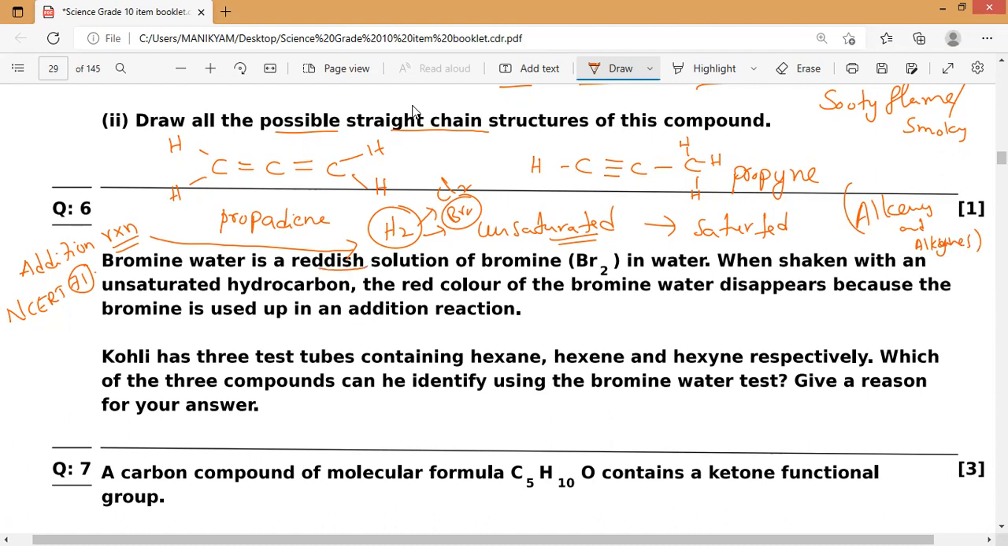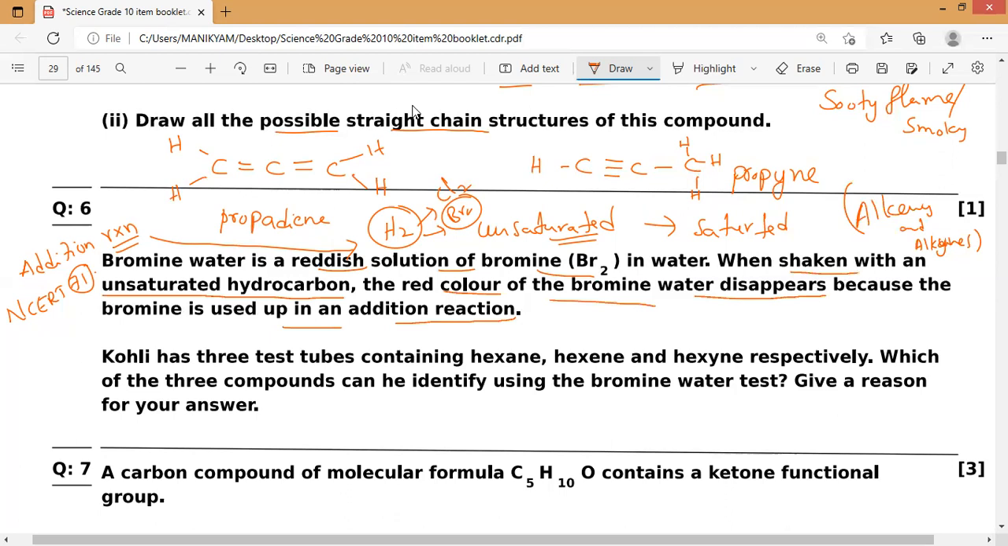Bromine water is a reddish solution of bromine. When shaken with an unsaturated hydrocarbon, maybe it is alkenes or alkynes, the red color of the bromine water disappears because the bromine is used up in an addition reaction. So that is a basic thing. Basically, bromine will react with unsaturated hydrocarbons, meaning alkenes and alkynes. You have to remember it.